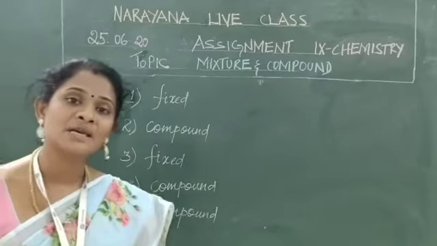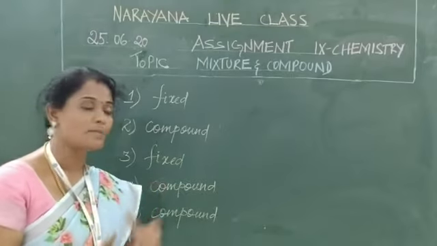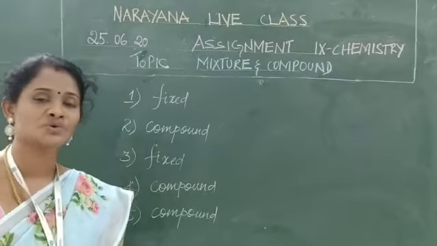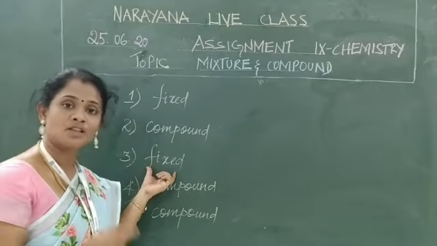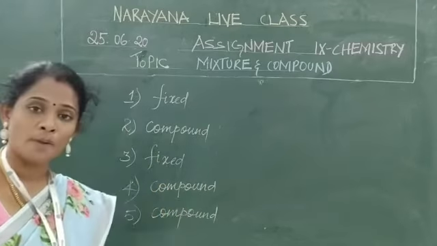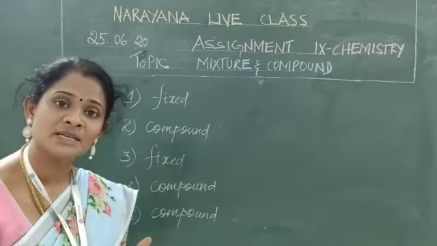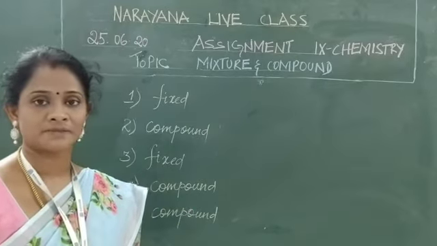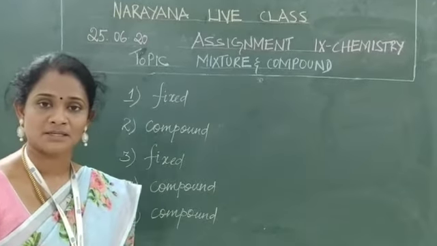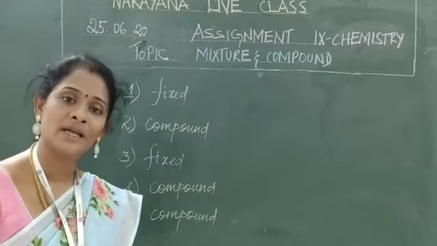Always, elements react to form a compound. The composition of each new substance is fixed. In case of a compound, the properties of the new compound are entirely different from its constituent substances. And how can we separate the compound? We cannot separate it by easy physical methods. We can separate only by chemical and electrochemical reactions.